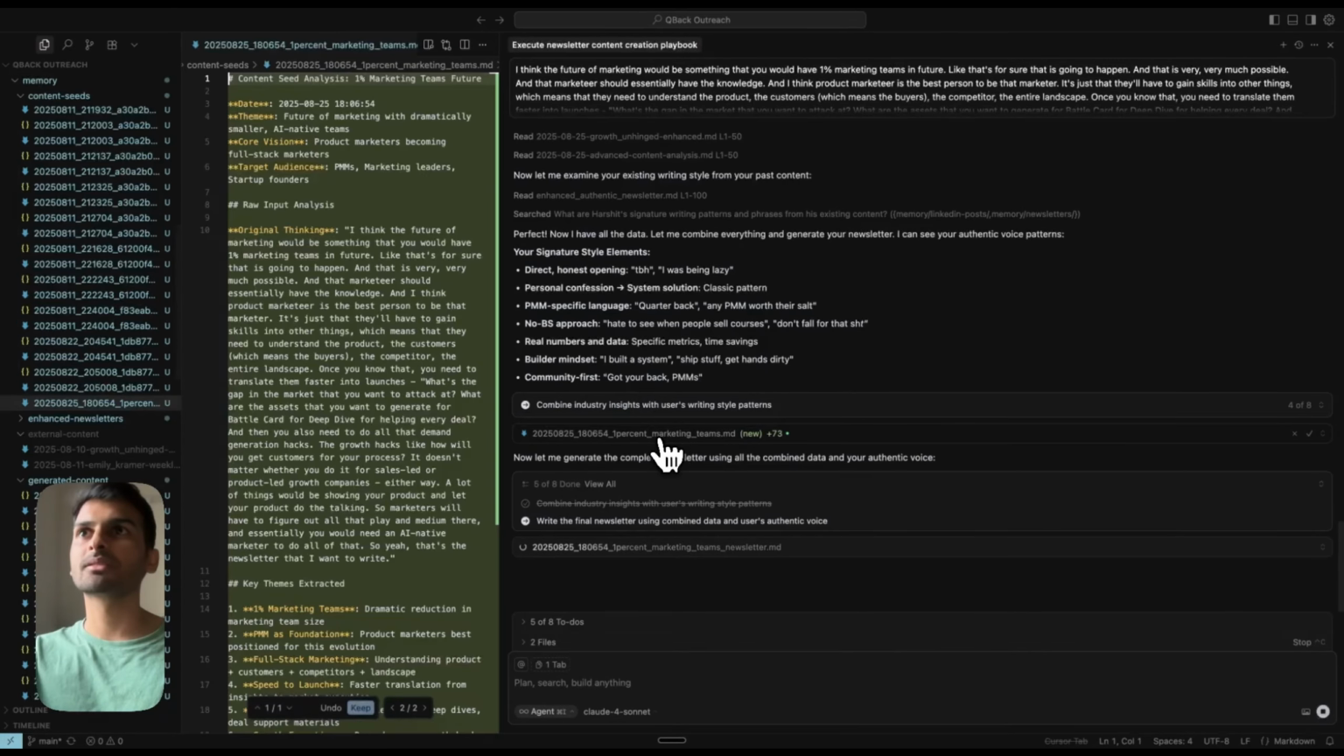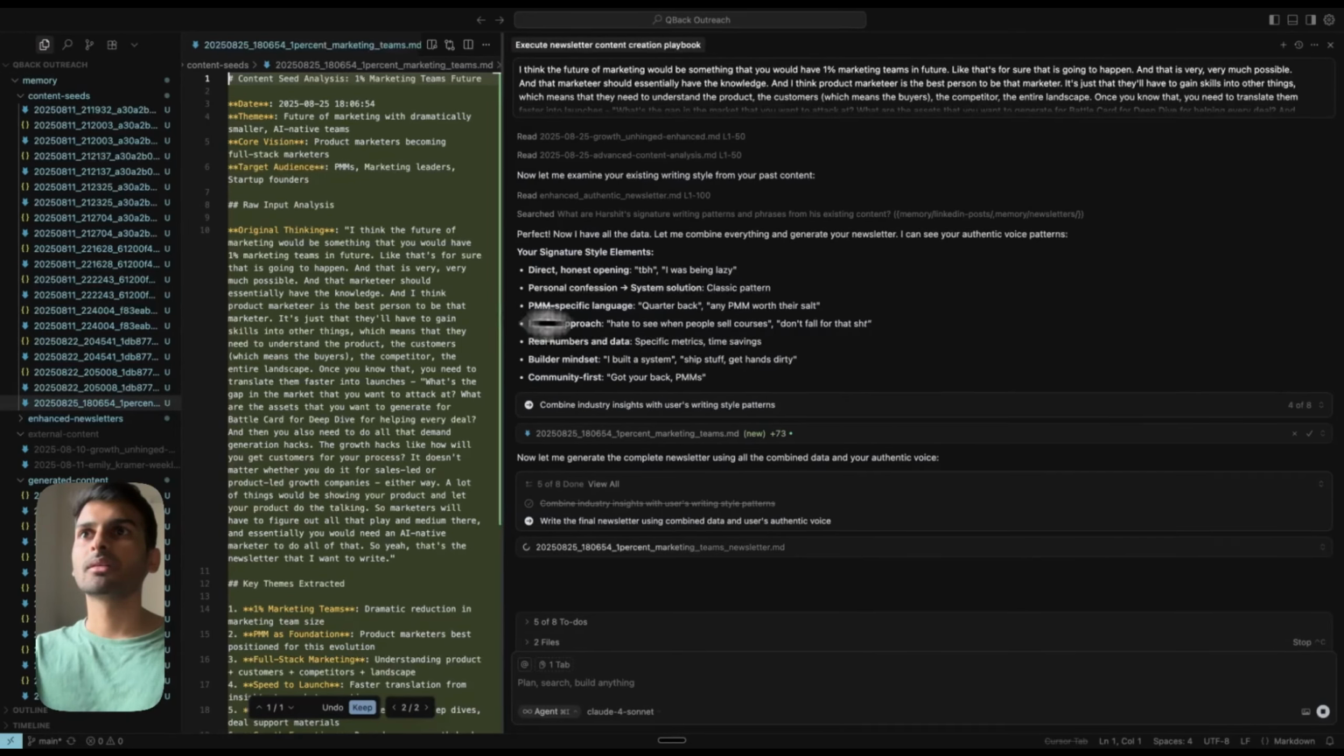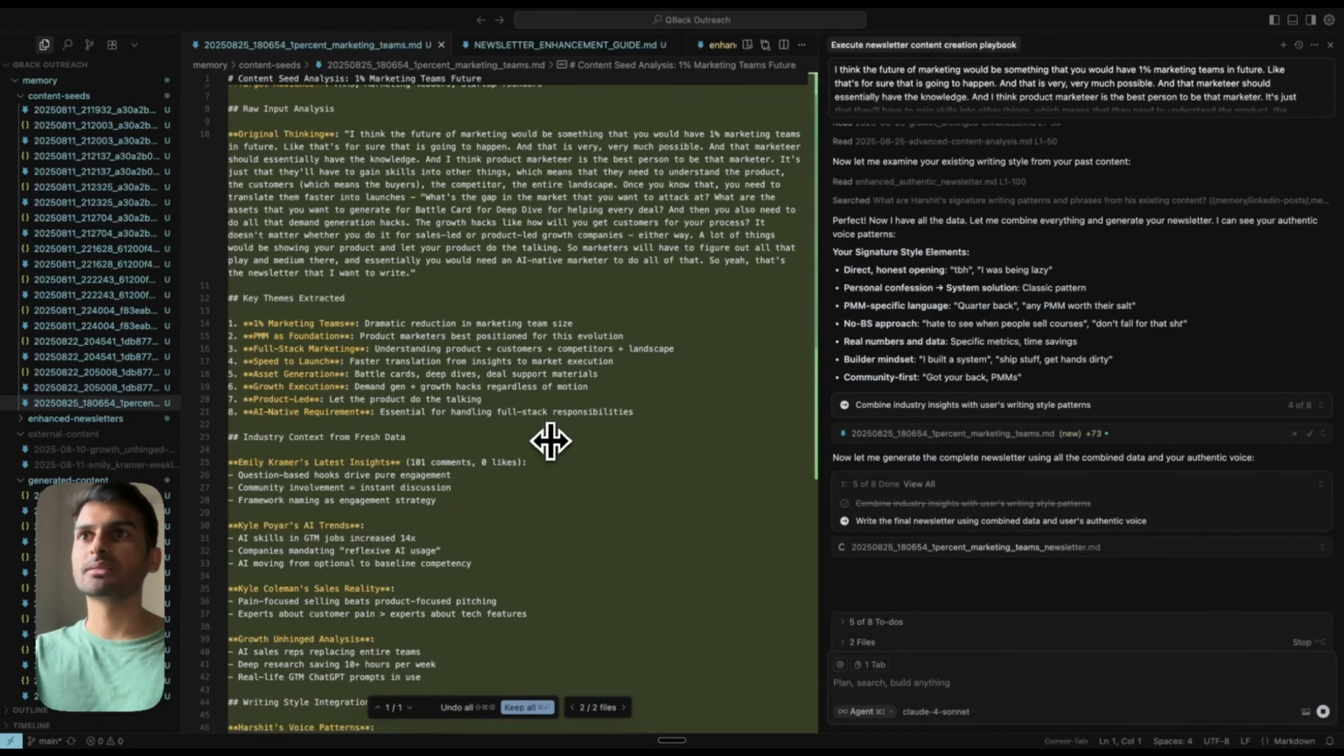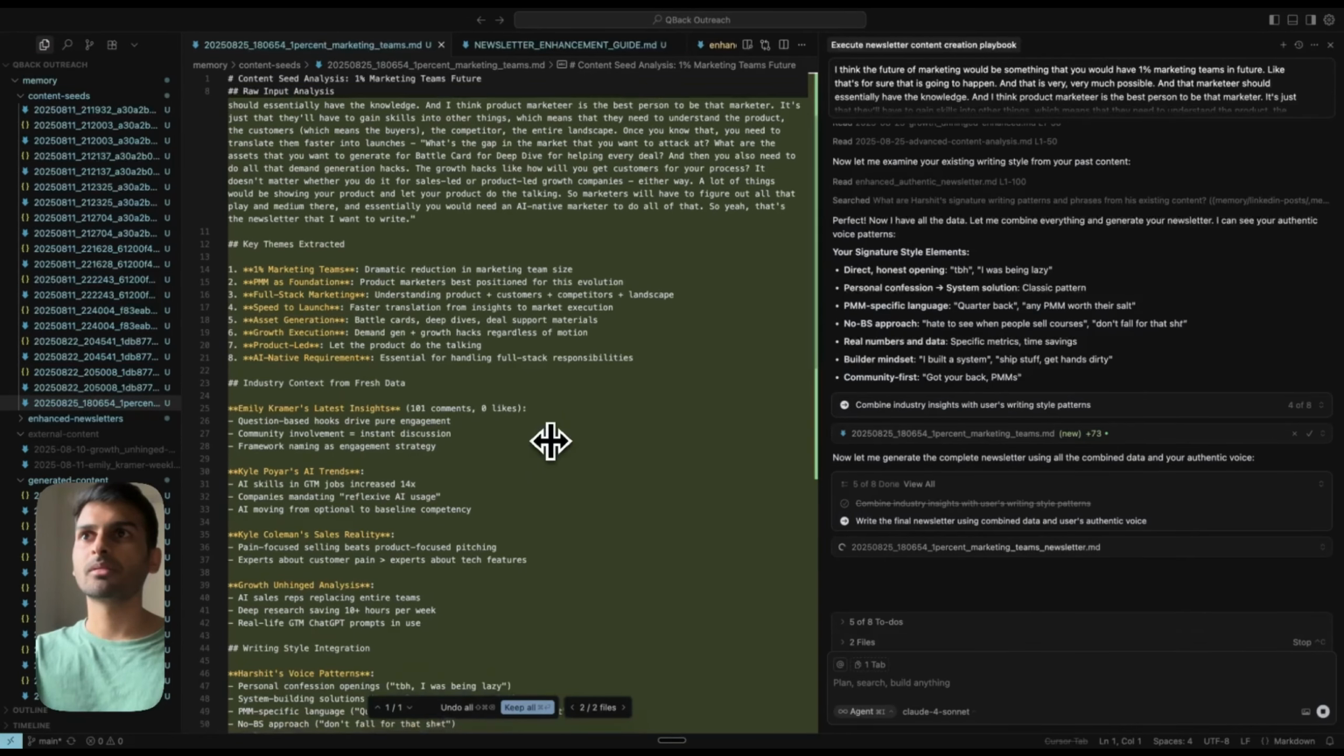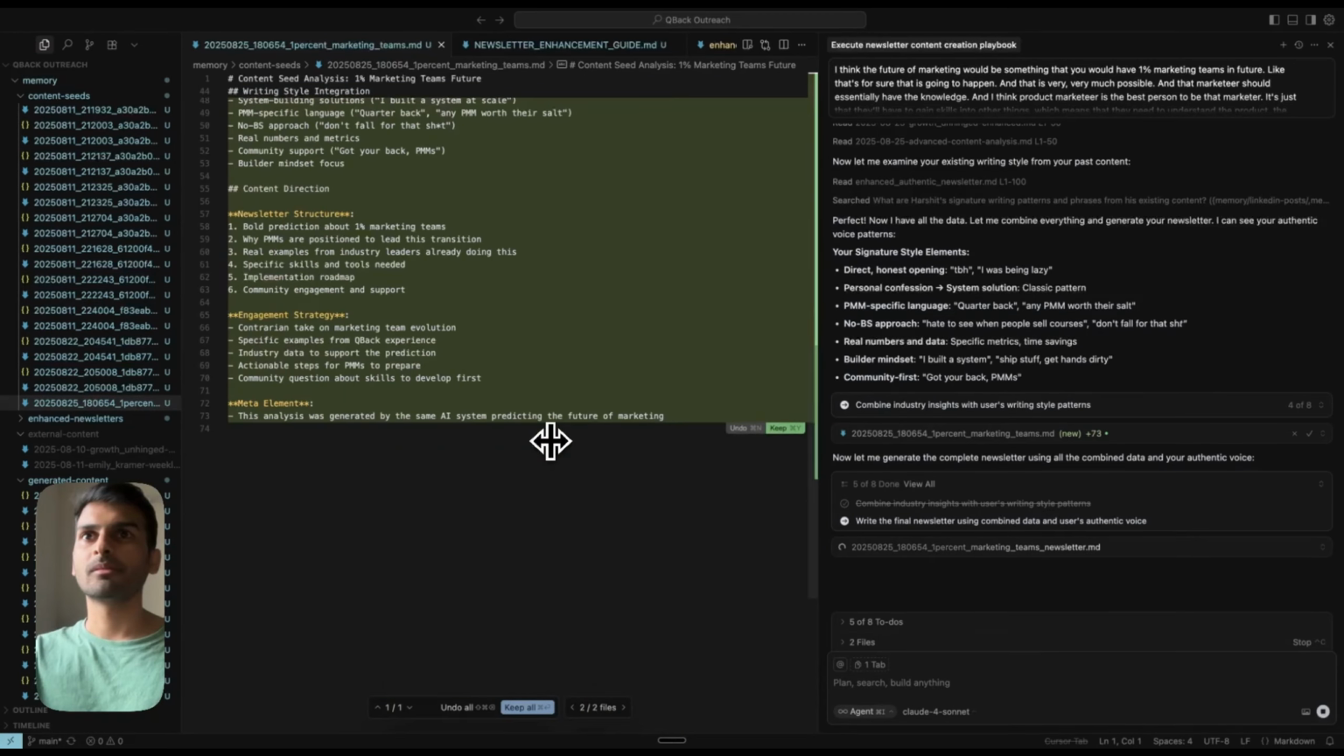Should we go through files? I think yeah, it has already written this. This is the content seed analysis. Should I stop and suggest that it should be 1%? Okay, maybe I'll tweak that later. Once we get the output, I'll just update it. It's not 1%, it's 1%.